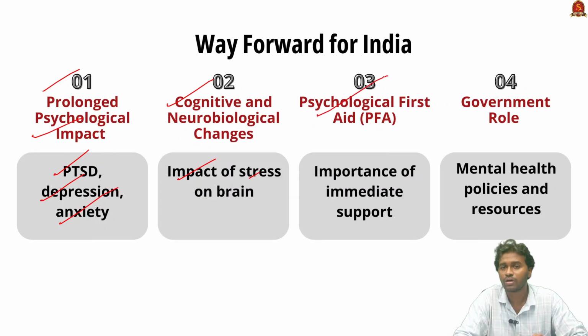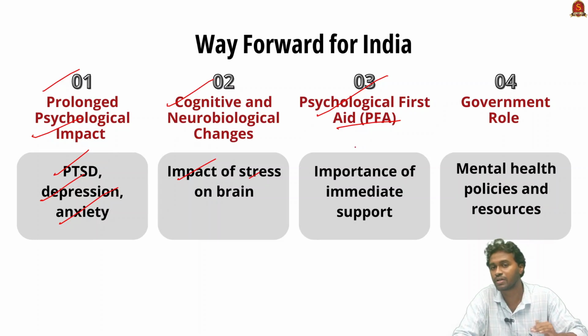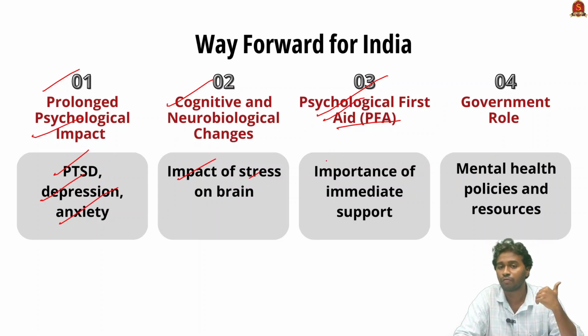And the third important reason is psychological first aid. Disaster management should consider this an important step for relief measures, because psychological first aid is very important to stabilize the affected communities, and this includes providing basic therapy and basic facilities, and therefore it is very important to prepare the people to face a similar event in the future. And the last one is the role of government. The government should prioritize the mental health of the people in disaster planning as well as relief measures.